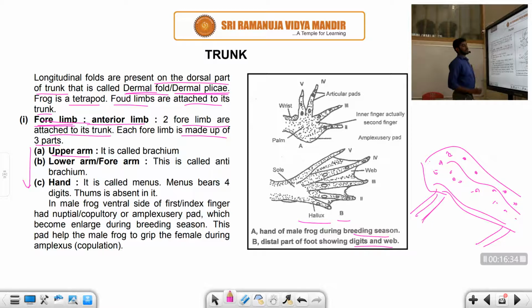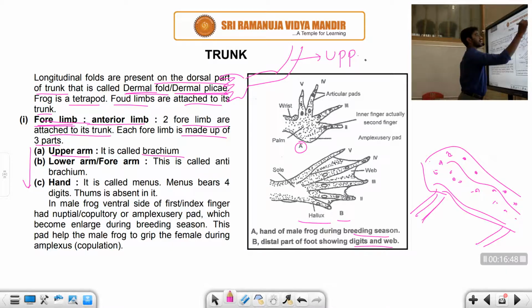The forelimb is made up of three parts. The upper arm is also called the brachium. For example, you can see this part, and this part, and there are digits. This is the upper arm, students. I will show the diagram also.